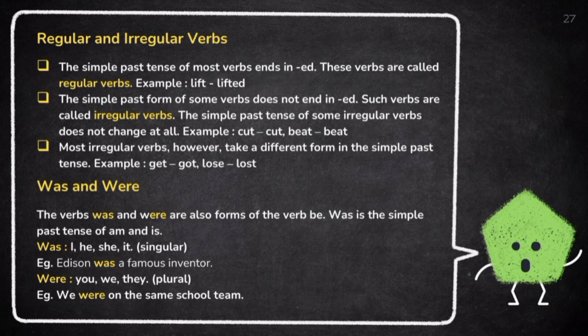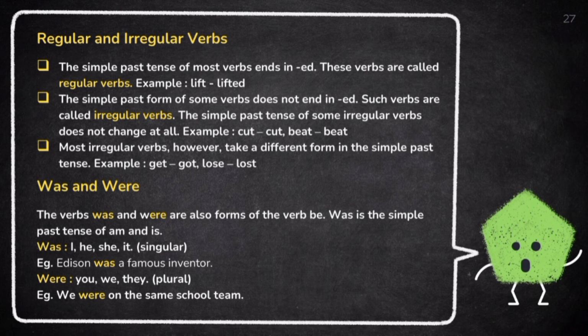Next, regular and irregular verbs. The simple past tense of most verbs ends in -ed. These verbs are called regular verbs. For example, lift to lifted. The simple past form of some verbs does not end in -ed. Such verbs are called irregular verbs. The simple past tense of some irregular verbs does not change at all. For example, cut to cut, beat to beat. It does not change at all.